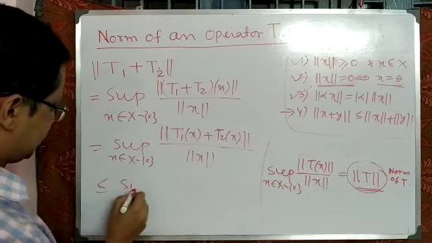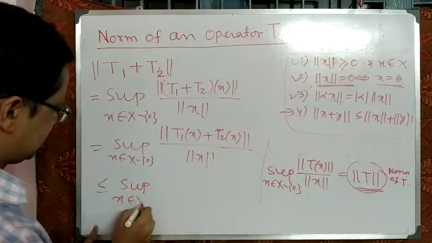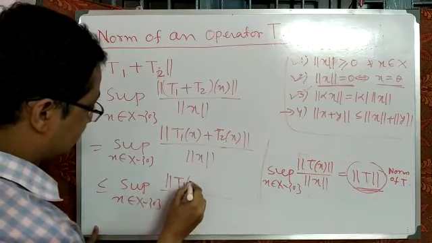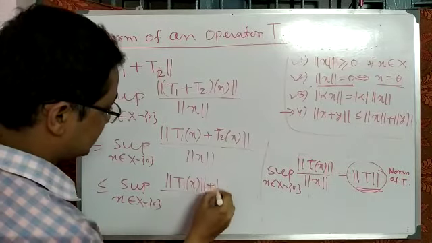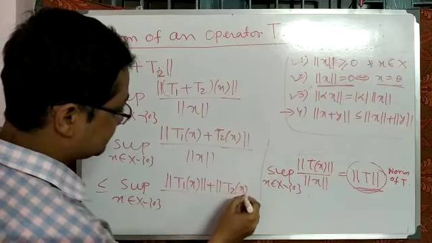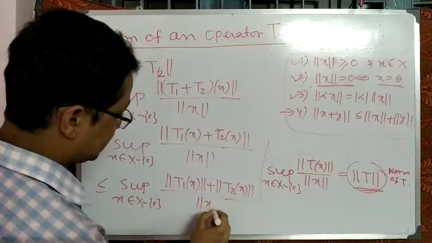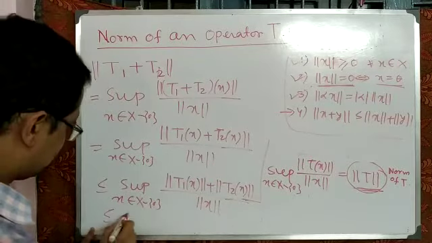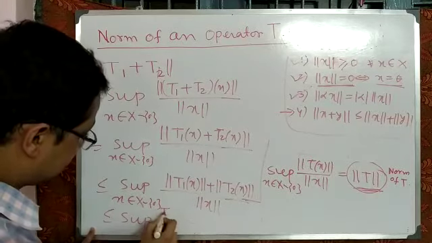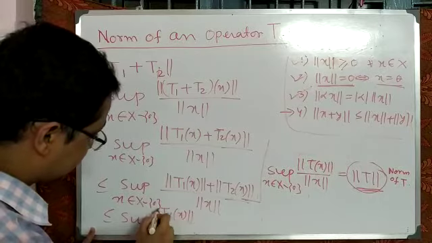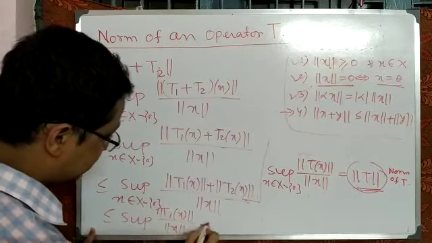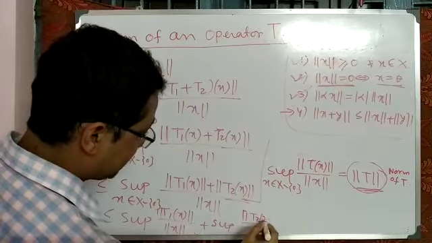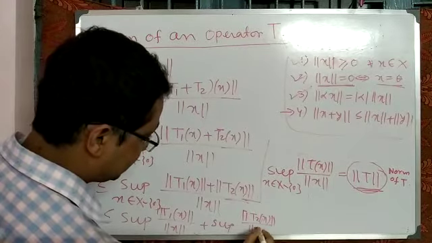So it is less or equal to the supremum over x belonging to capital X minus 0 of the norm of T1x plus the norm of T2x, divided by the norm of x. Now we can split, so it is equal to the supremum of the first part, the norm of T1x divided by the norm of x, plus the supremum of the second part, the norm of T2x divided by the norm of x.